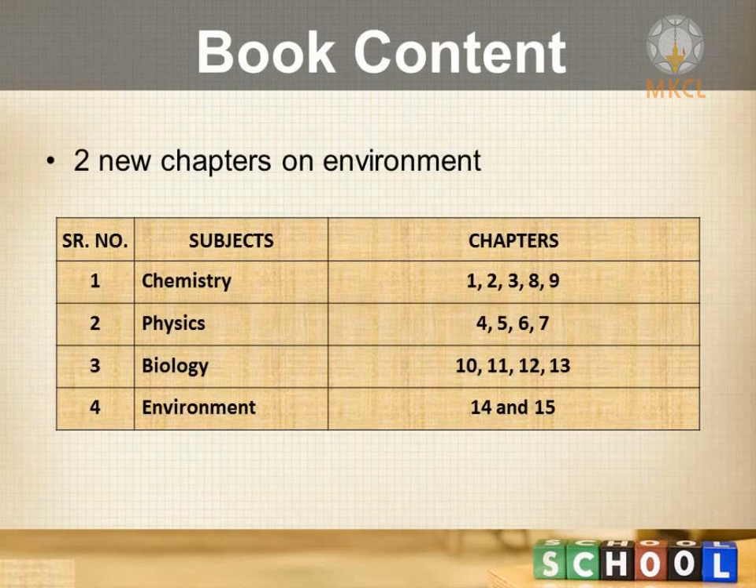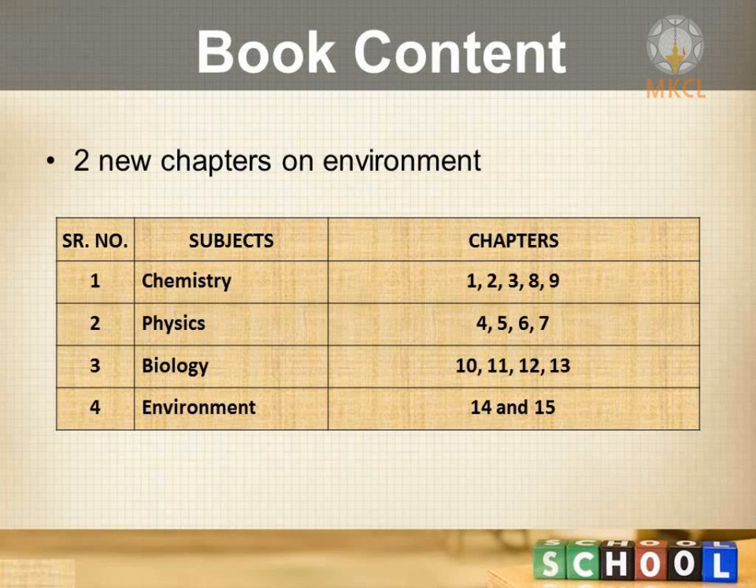Chapter numbers 4, 5, 6, 7, starting from electric spark up to wonders of light part 2, are dedicated to physics. They are physics chapters. And chapter numbers 10, 11, 12 are biology chapters. Chapter number 13 is evolution, again included in biology. And chapter numbers 14 and 15 are kept for environmental studies.